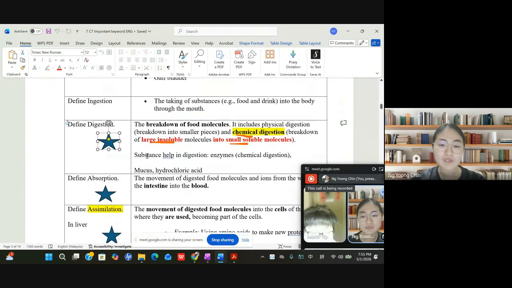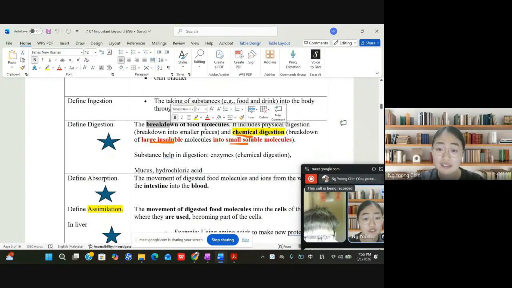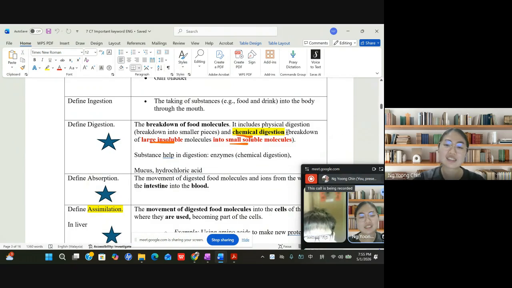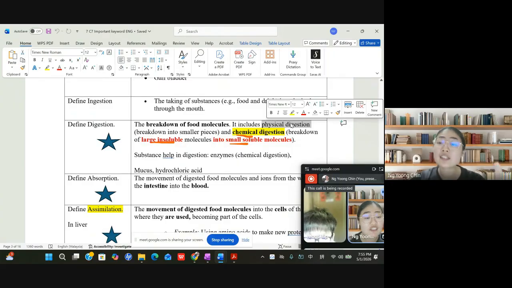For example, what is digestion? Digestion refers to the breakdown of food molecules. It includes physical digestion and chemical digestion. Physical digestion is like making a piece of paper into smaller pieces, because you just change the physical form.